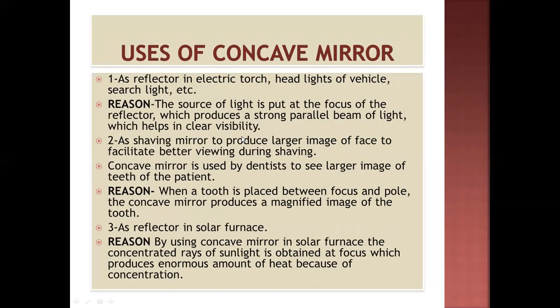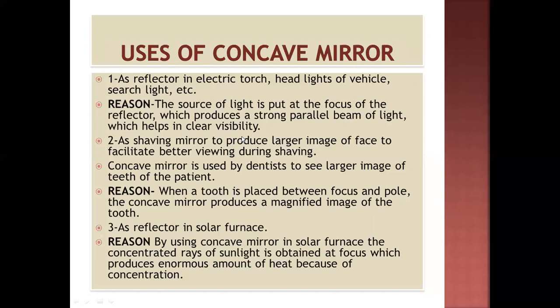Similarly, what are the uses of concave mirror? Only uses can be asked, or with uses reasoning can be there. First is as a reflector in an electric torch, headlights of the vehicle, searchlight, etc. Reason: the source of light is put at the focus of the reflector, which produces a strong beam of light which helps in clear visibility.